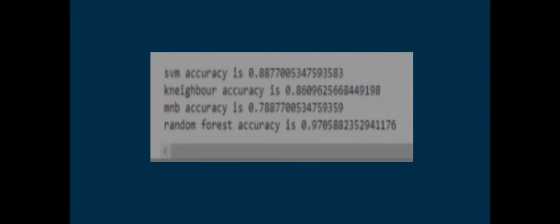So these are the accuracies of some machine learning algorithms according to the dataset of our project. Here we can see that the predictive accuracy of the random forest classifier algorithm is the highest, at 97%. Due to this high accuracy, we have used this algorithm in our system.